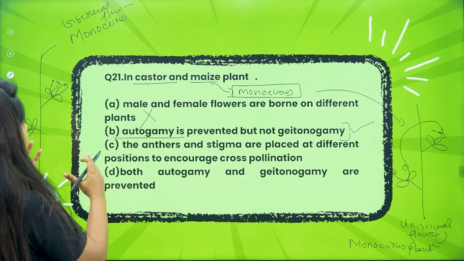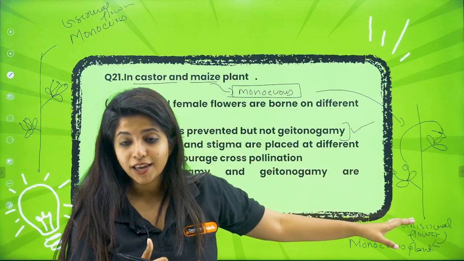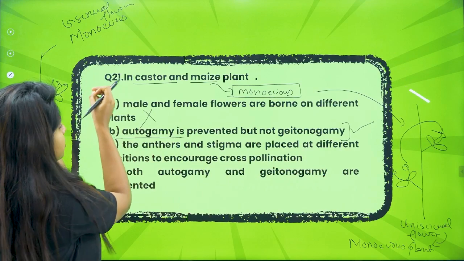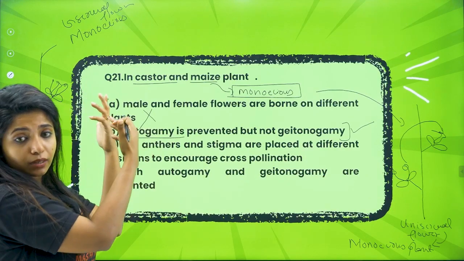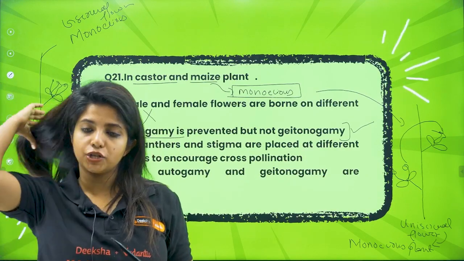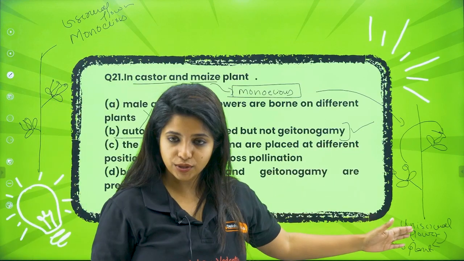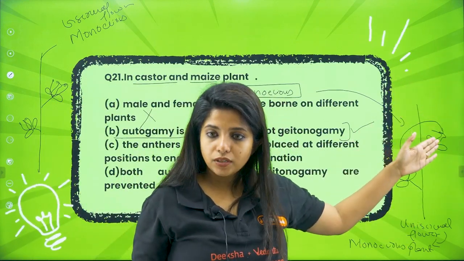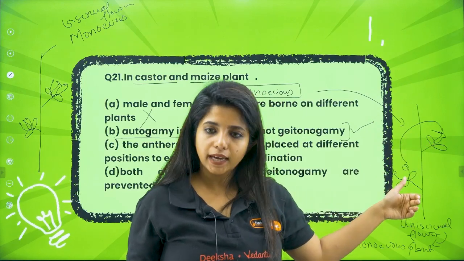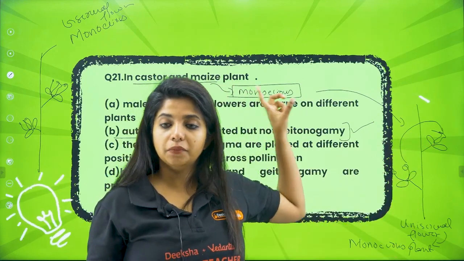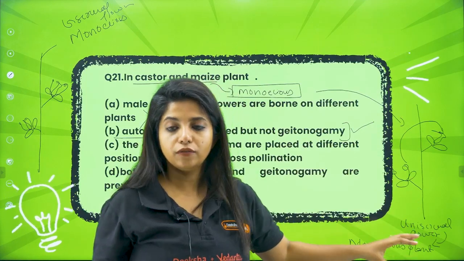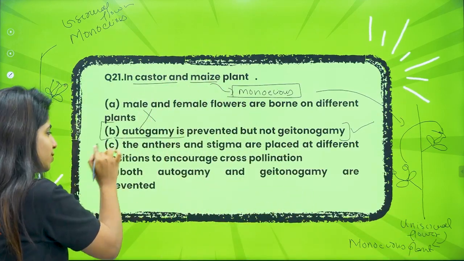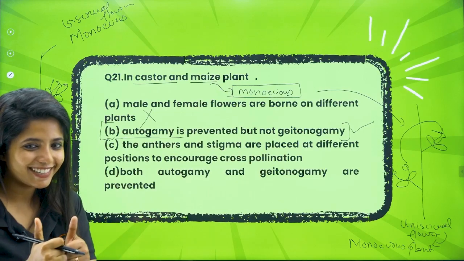Plants basically were like this, but they have evolved into something like this, so that newer chances can be given. If pollination happens like this only, you will have the same genetic features, and this can lead to inbreeding depression, which is why plants can do this. Now over here, from other plants also, my dear children, pollination can happen, xenogamy can happen, and also geitonogamy can happen. So always remember, castor and maize are monoecious plants with unisexual flowers. If you do not know the concept, you would not be able to answer, but now since you know the concept, you are all ready, right?